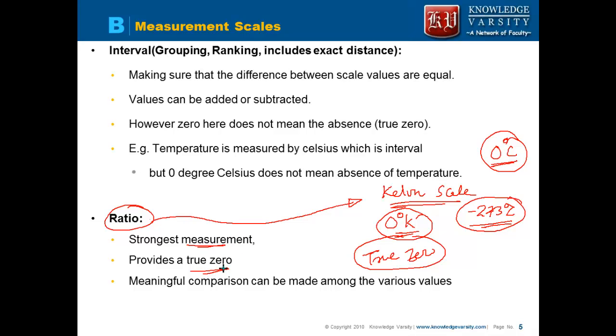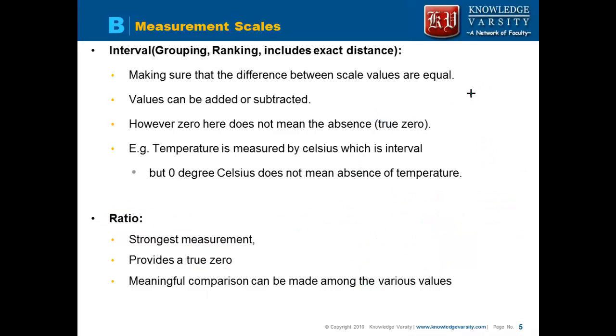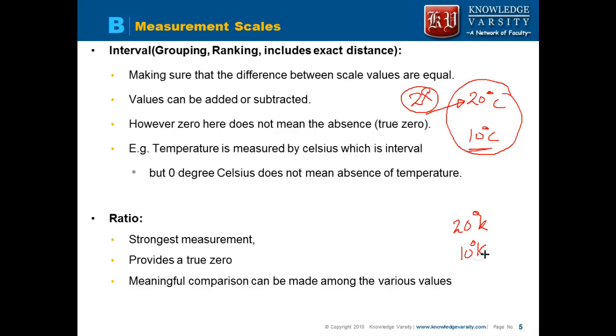It provides a zero, and here you can do a meaningful comparison among the various values. See the difference. Suppose you have 20 degree centigrade and 10 degree centigrade. You cannot say in this interval scale that 20 degree centigrade is 2 times the 10 degree. No, because of the absence of true zero, this cannot be done. But in a ratio scale, I can say 20 degree Kelvin is twice the 10 degree Kelvin, right? Because this has a true zero. So this is the best measurement.